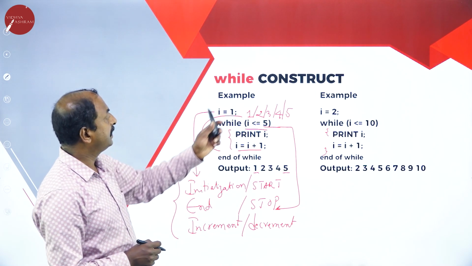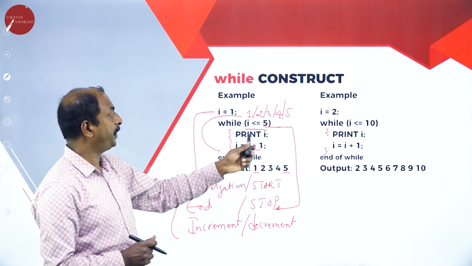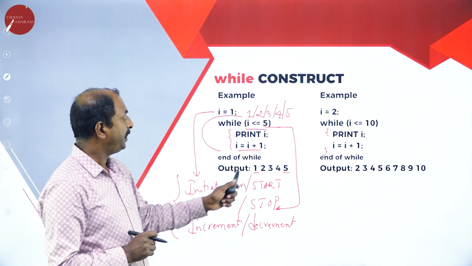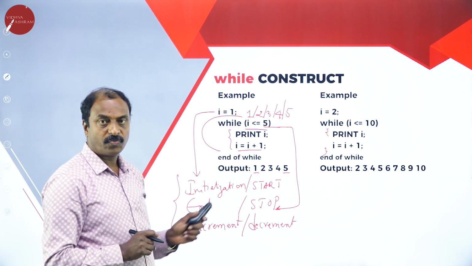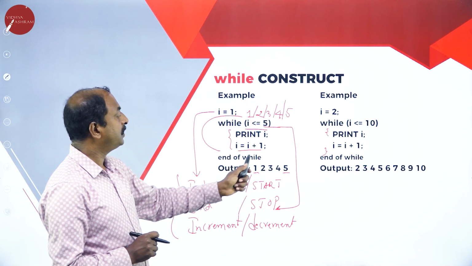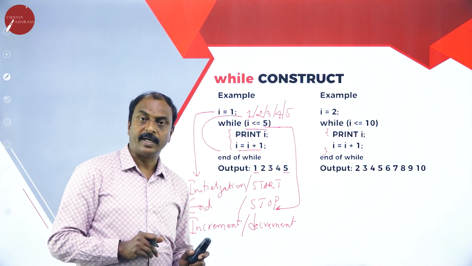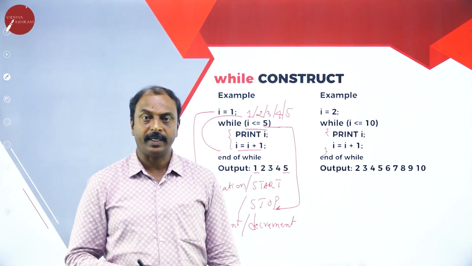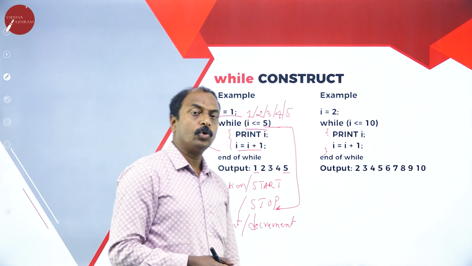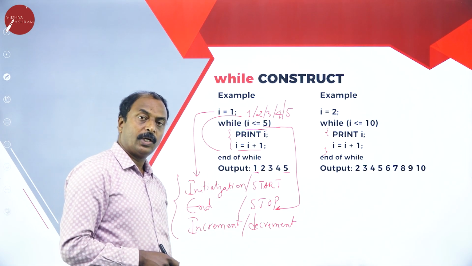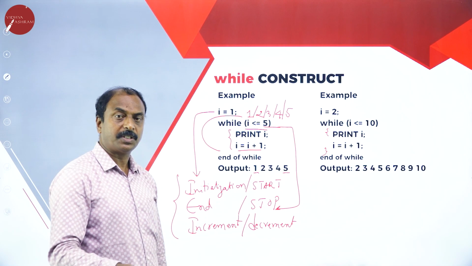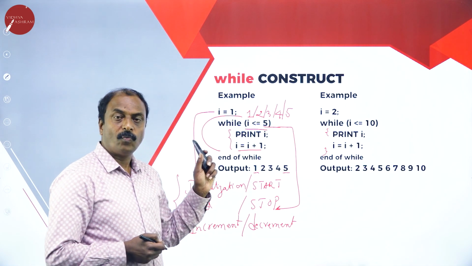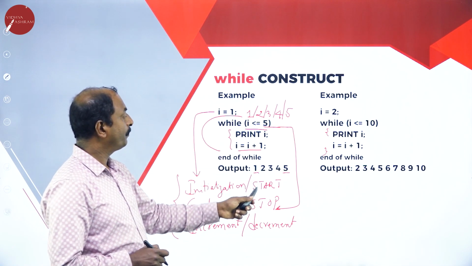Accordingly, the statement print I is repeated a number of times. It is going to print the values 1, 2, 3, 4, 5. So it repeats 5 times. This is nothing but a looping structure, used to repeat a certain set of statements a number of times. The while loop executes or repeats the statements as long as the condition is true. Once the condition fails, it comes out of the while loop.